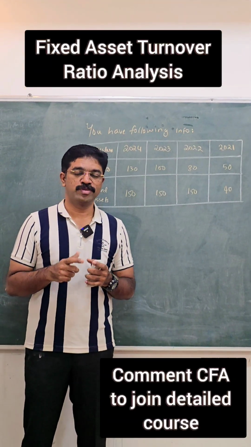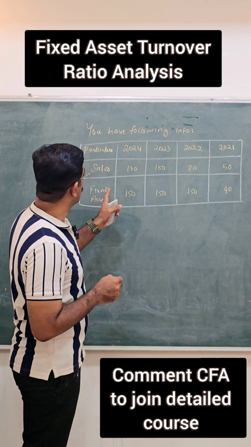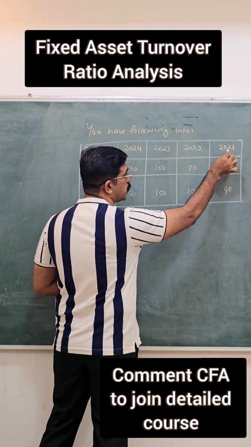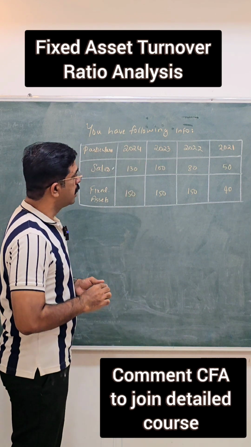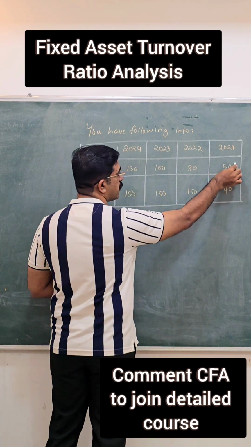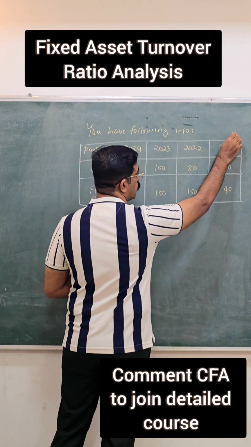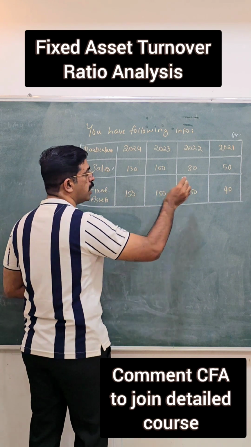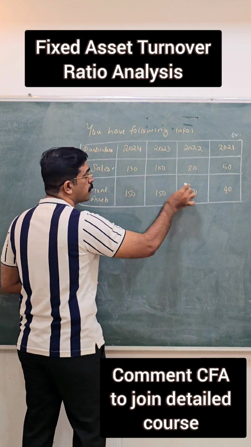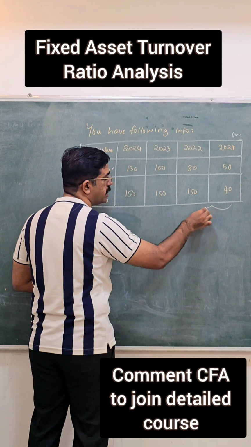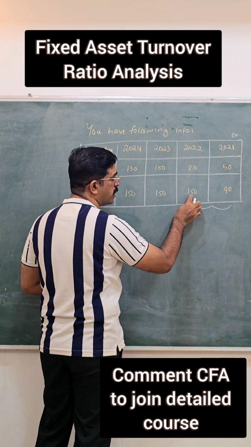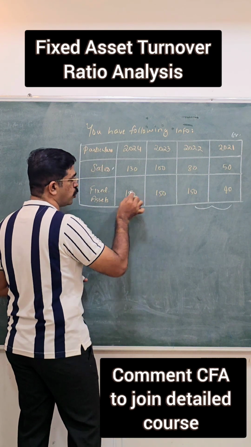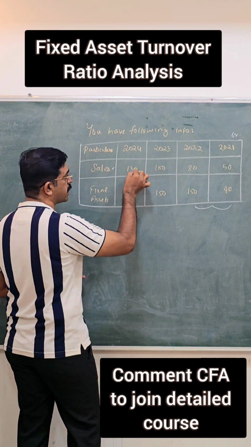Fixed asset turnover ratio, that's what we are going to understand through this example. You have the following information, basically the sales information and fixed assets information from the year 2021 up to 2024. In 2021, when the sales was 50, let's say figures are in crores, when the sales is 50 crore, their investment in fixed assets is 40 crore, and the sales increased. They've also made a big jump in investments from 40 to 150 crore in the year 2022, and that got more or less maintained, and there is also a corresponding increase in sales.